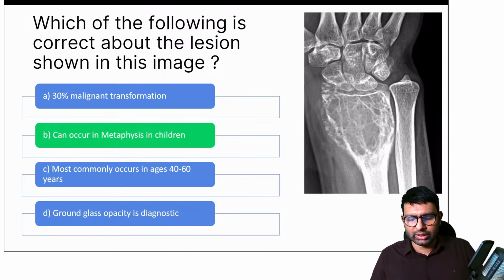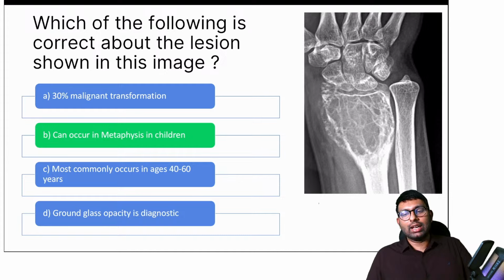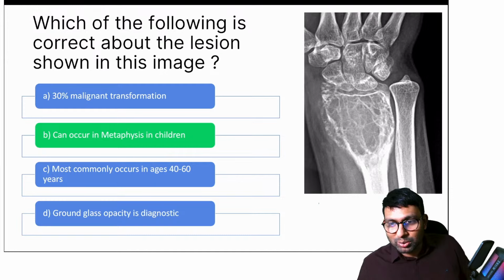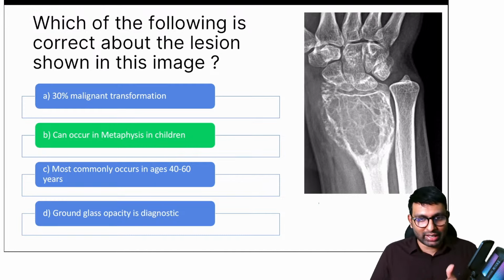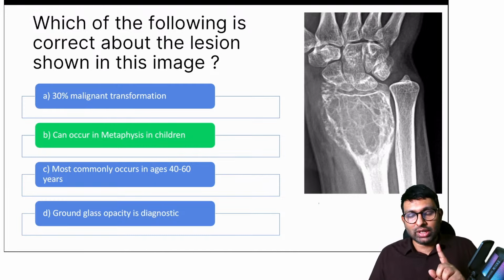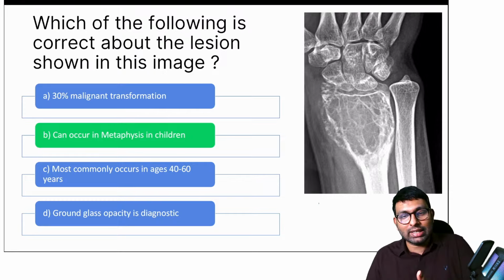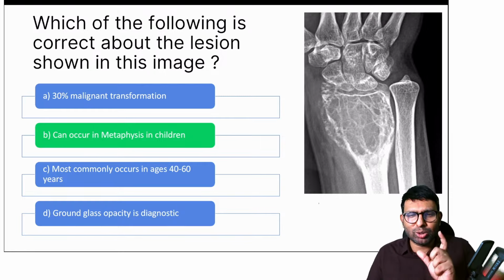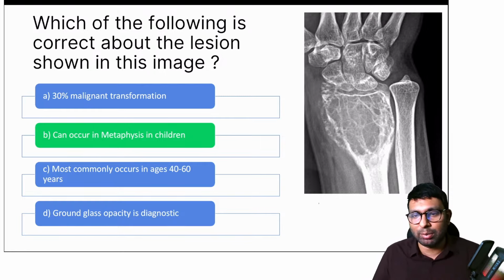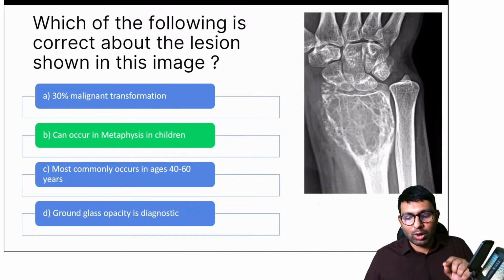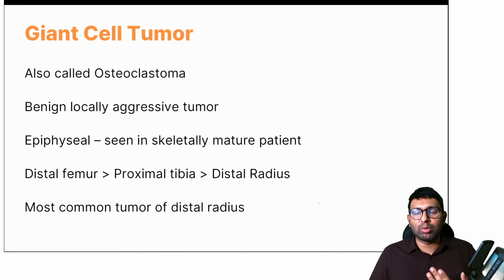So now that we understood this, a little complex question, I agree. But the reason I put this question, it's an INICET recall question, is that they can dig. I don't agree with B also, but this is the best you could come up with. Yes, Stardust, you're absolutely right. That's what I'm trying to focus on here. What we know normally in giant cell tumor, INICET papers have gone beyond that. So now questions are becoming more complex. They're asking about exceptions, these small hidden facts which we normally don't study about giant cell tumor. And that is why I want to teach giant cell tumor to you in a little more detail.